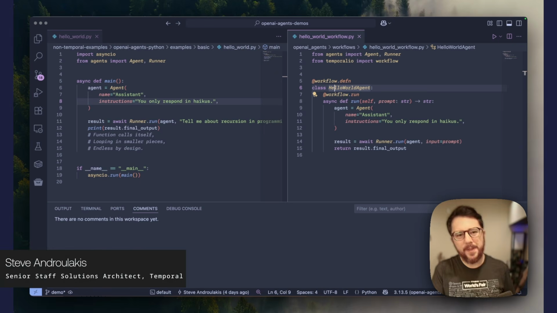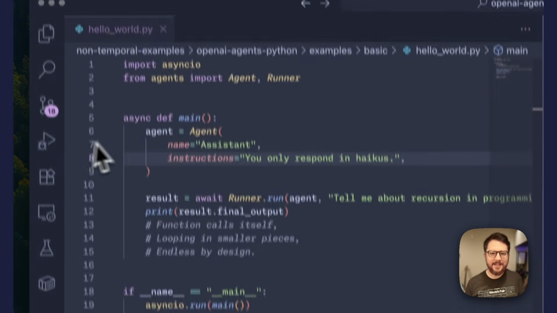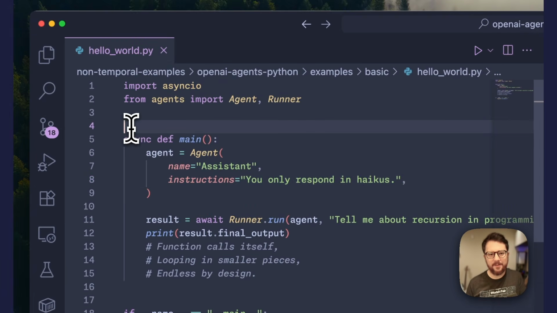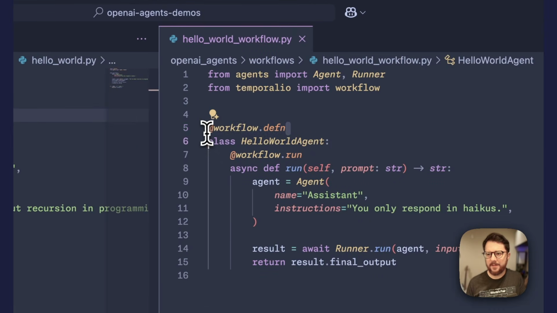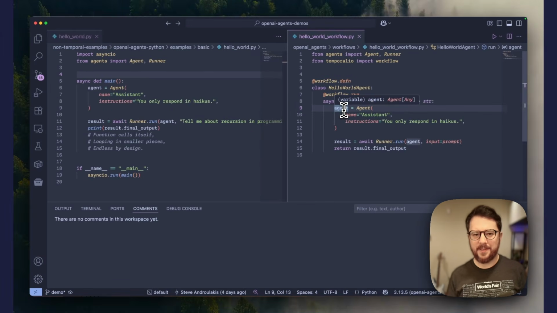Thanks, Dom. The OpenAI Agents SDK makes it really easy to create AI agents. Let's show how Temporal gives one of your samples production-ready resilience. Here's a standard Hello World sample agent. To make it durable with Temporal, we just add a couple of decorators: workflow definition to define the workflow class, and workflow run for the entry point. That's it. Now the agent's state persists.